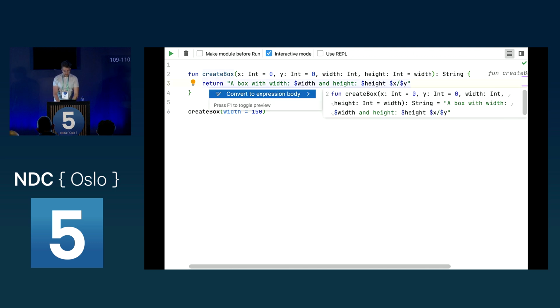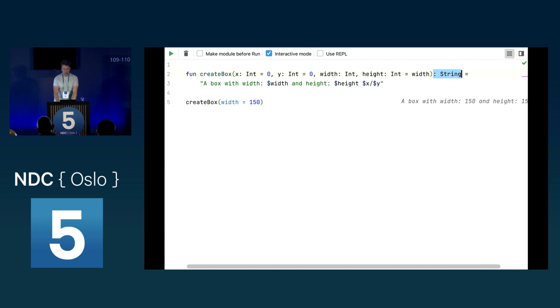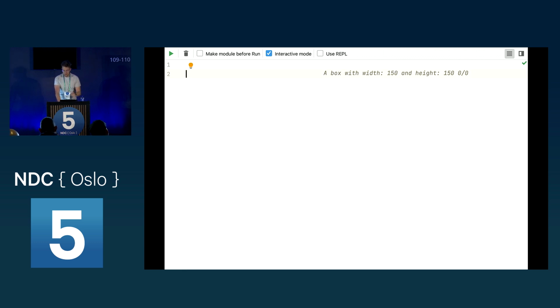Now we can even do this. We can say convert to expression body and put this into one line or into two lines here without the curly braces. So this is how functions work. We will come back to these later, but just to give you a brief introduction.